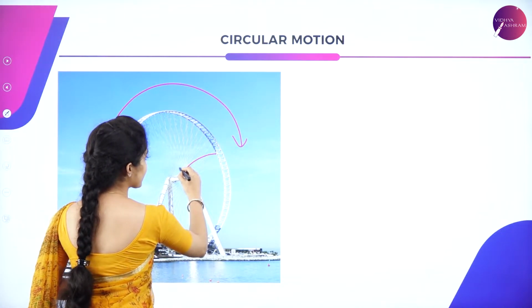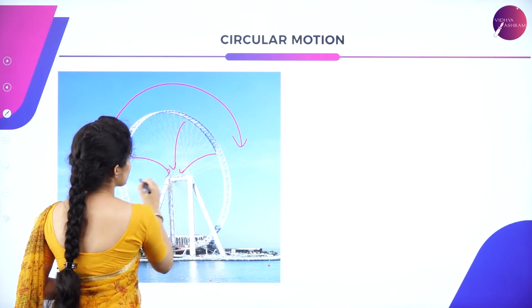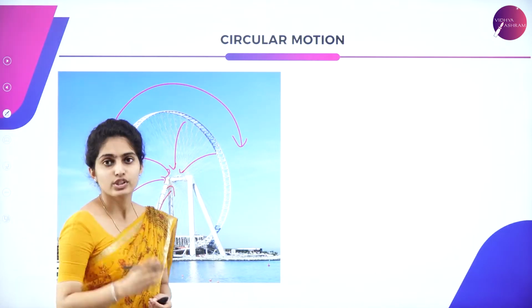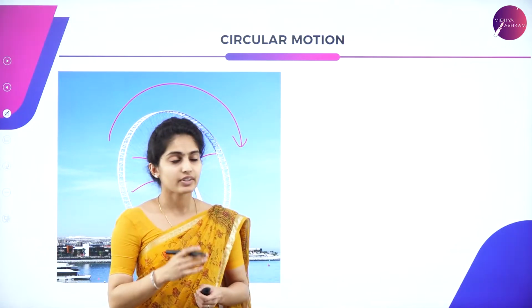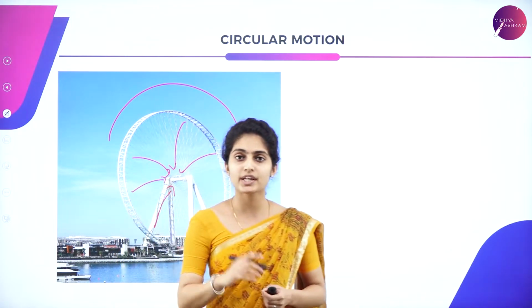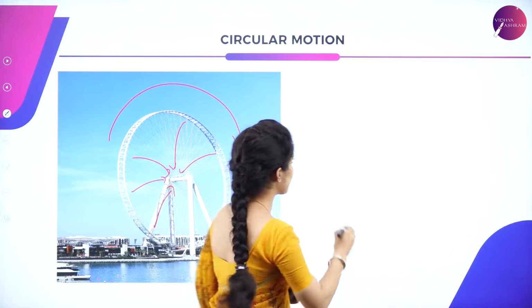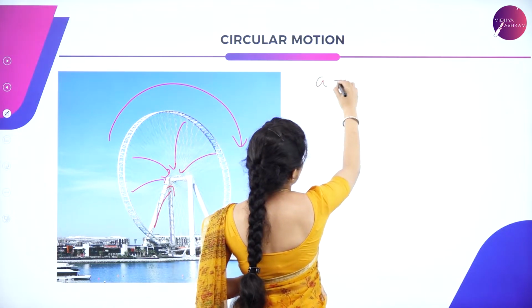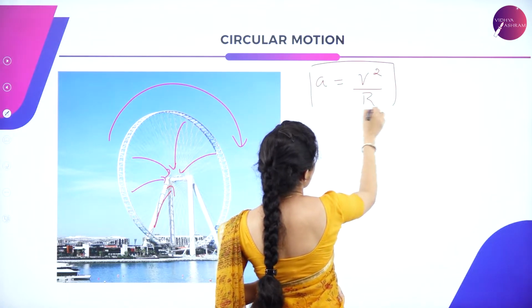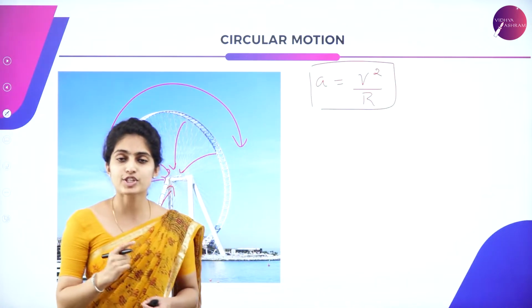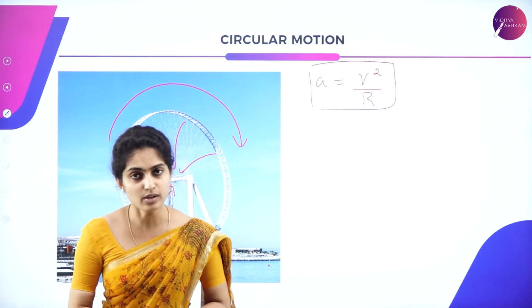The force is acting towards the center. Such a force is the centripetal force. Now you know that the acceleration of an object moving in a circular path is given as a = v²/r. This is the acceleration for an object under circular motion.